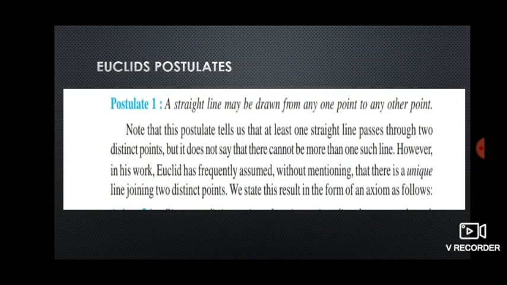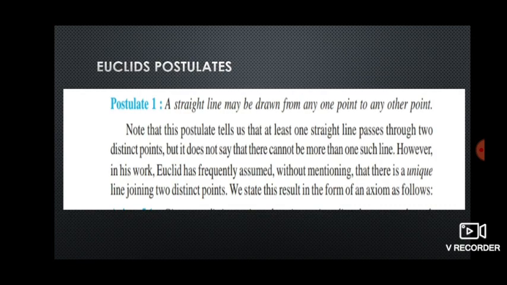Next, you will see the Euclid postulates, children. First one, a straight line may be drawn from any one point to any other point. So, one straight line can be drawn from one point to any other point. Note that this postulate tells us that at least one straight line passes through two distinct points. But it does not say that there cannot be more than one such line.